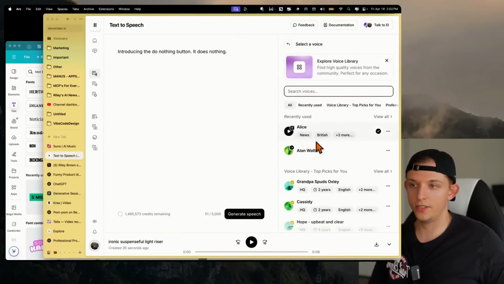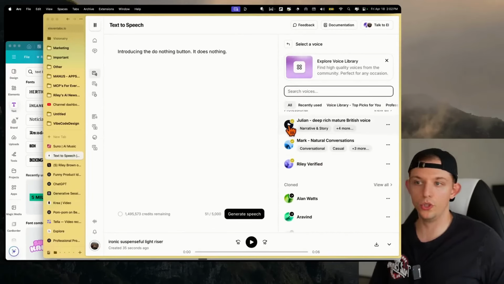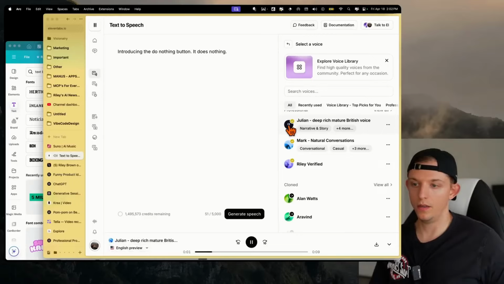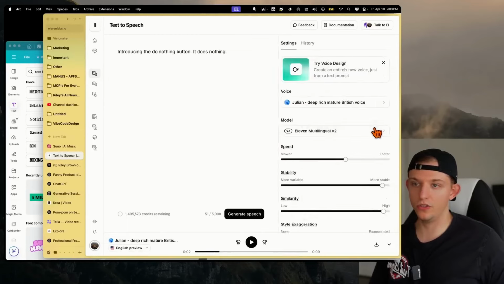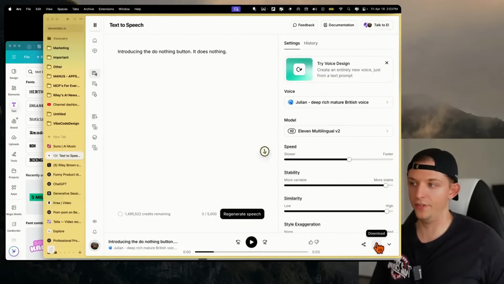Now we can change this to, I'm thinking like a deep voice here. And so we can use Julian. Great, let's send it. So let's select Julian and now generate speech. Introducing the do nothing button. It does nothing. Great. Let's download that.